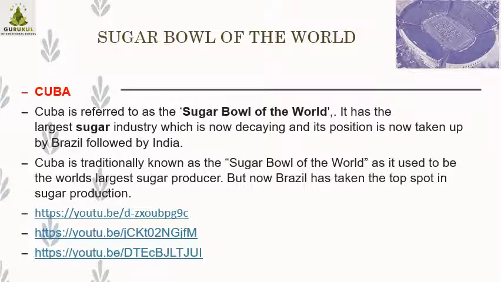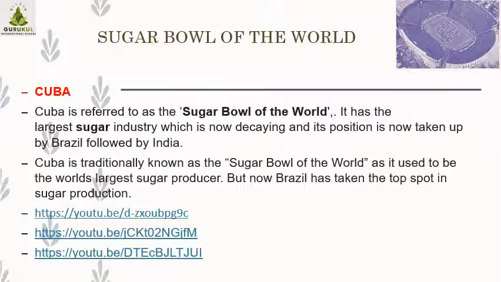Now, one more. All of you know what sugar is. Many of you like sweets, in which the compulsory ingredient is sugar. So, the sugar bowl of India. Actually, it's not India, it's the sugar bowl of the world. Okay. So, Cuba. Cuba is a very small country which had the maximum production of sugar. But that is the old data actually.